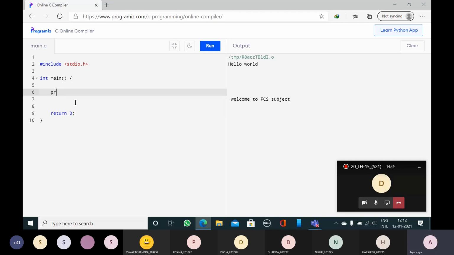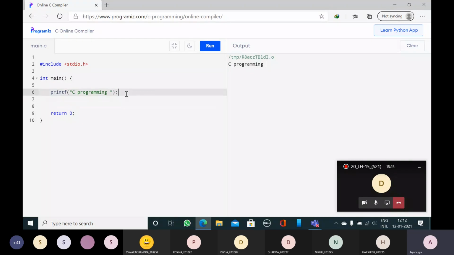Now I will write a simple statement. Printf C programming. Every statement should end with a semicolon. So this is a single line I have printed. Now run the program. The output will be C programming.